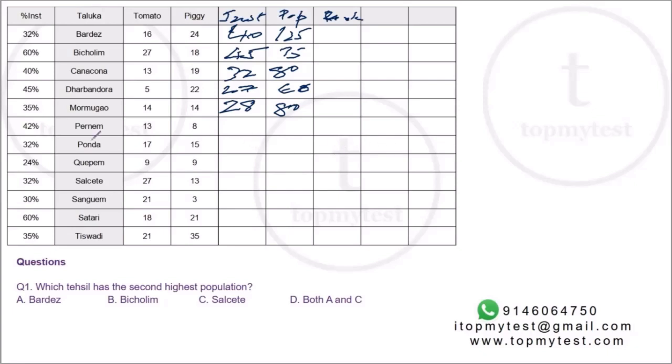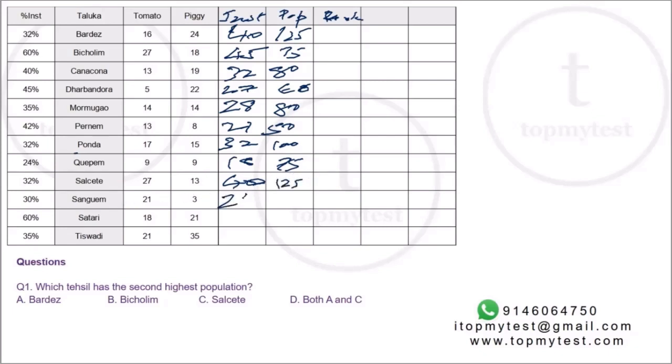Okay. Perne, this is 21. 21 by 42 is 50. Fonda, this is 32 divided by 32, 100. Okay, this is 18. 18 divided by 24, 75. 42. 42 divided by 40 divided by 32 is 5 by 4, so 125.